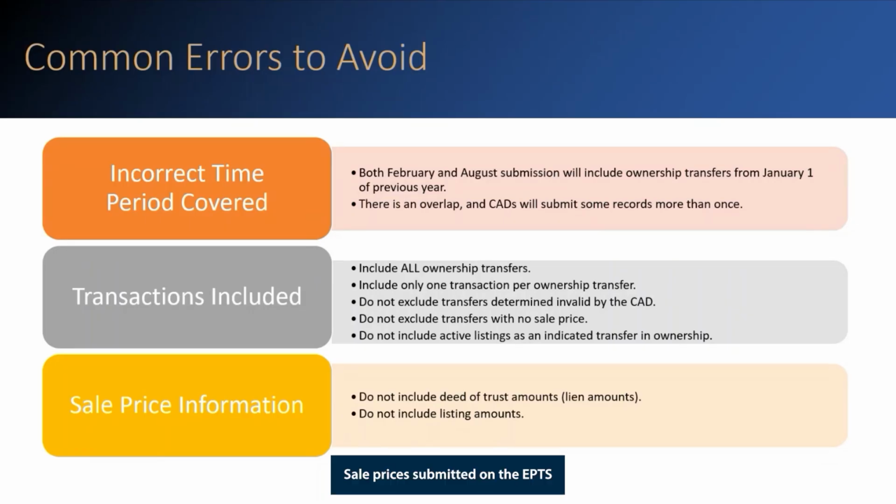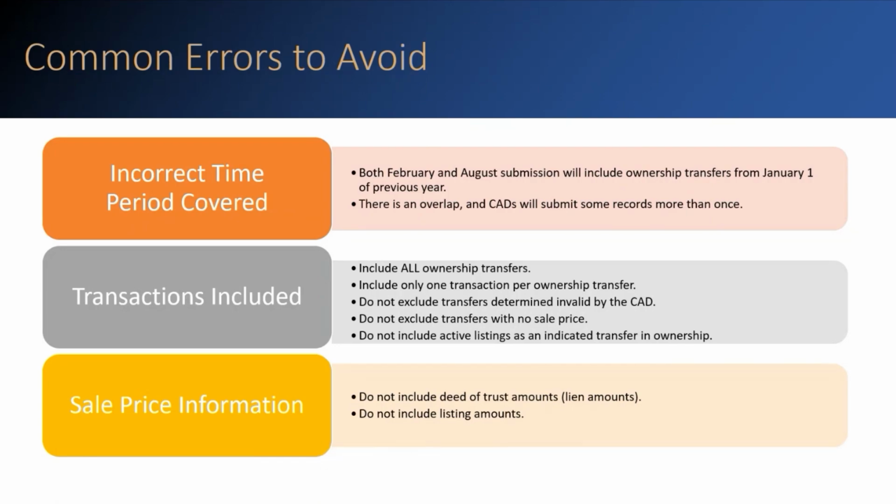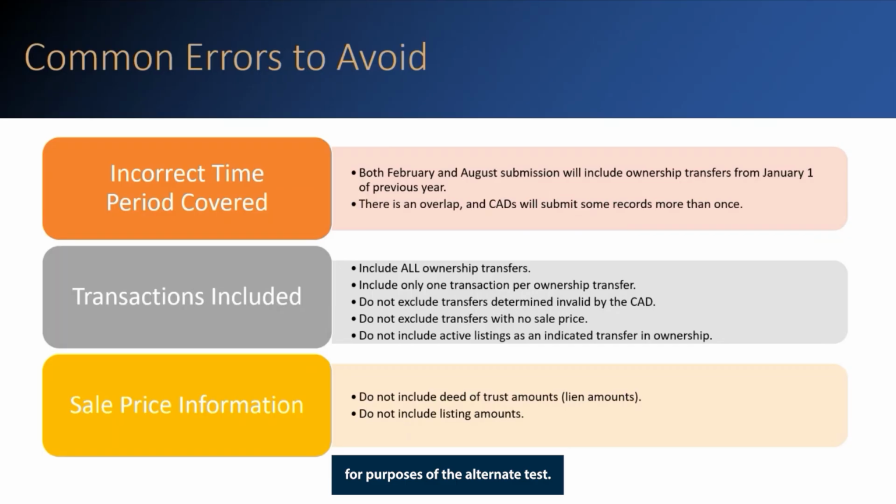Sale prices submitted on the EPTS should reflect the actual price for which the property transferred. Lien amounts, deed of trust amounts, listing prices, etc. should not be entered in this data field as they do not reflect the actual sale price or market value. It should be noted that while deed of trust amounts are not considered valid sale prices for the study, if they are erroneously submitted, they are considered an indicated sale for purposes of the alternate test.